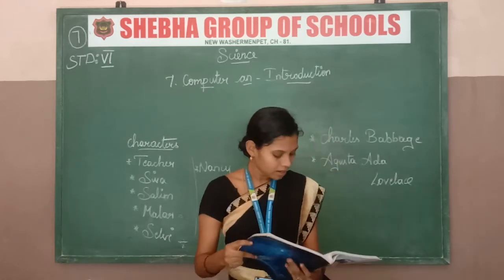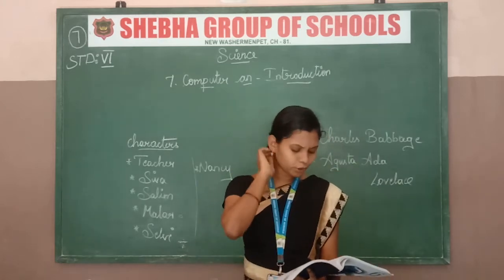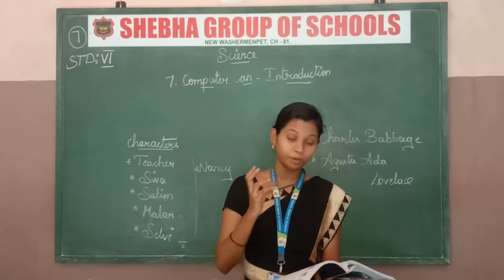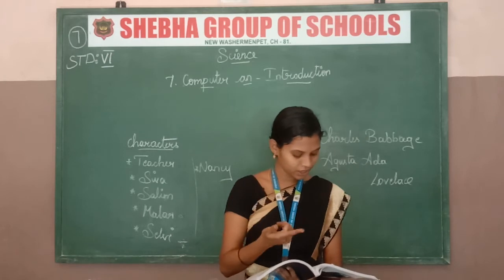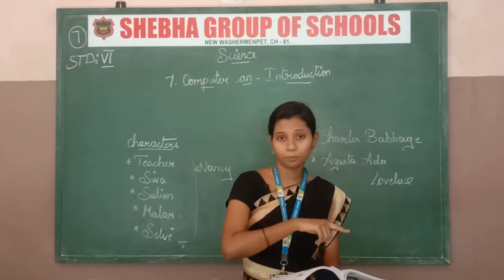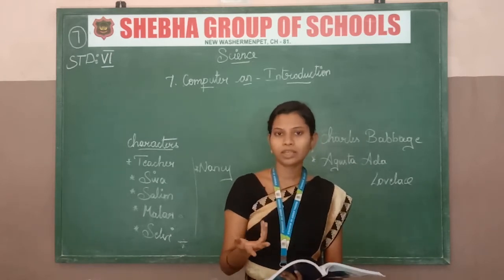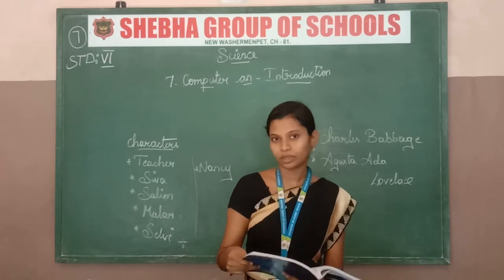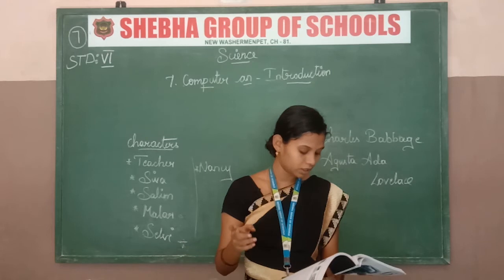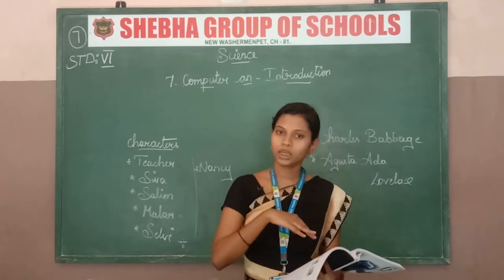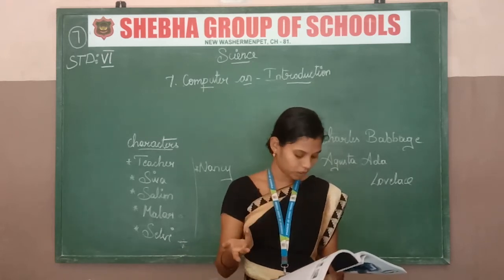Then Nancy asks, sir, can you tell which device was used before the invention of the computer? Nancy has one doubt. She is asking what device people used before the computer. The teacher says in the early stages there was no computer.